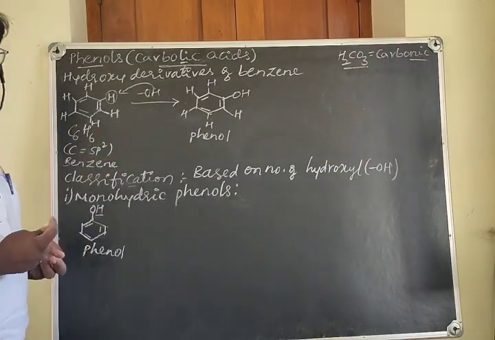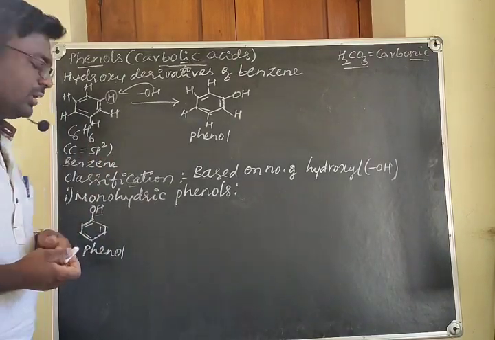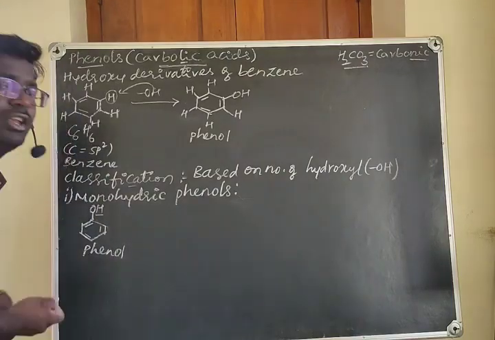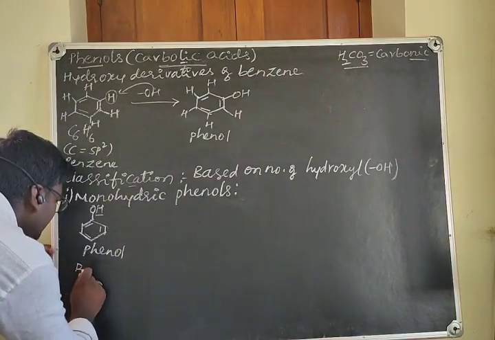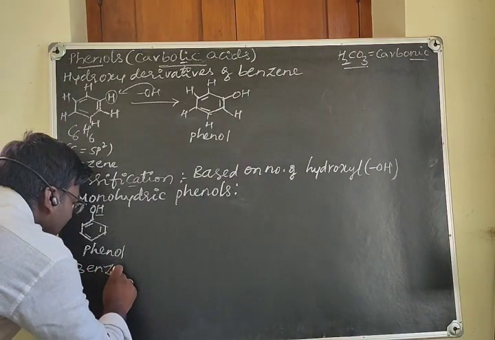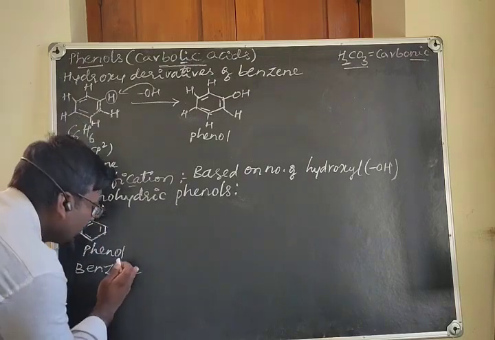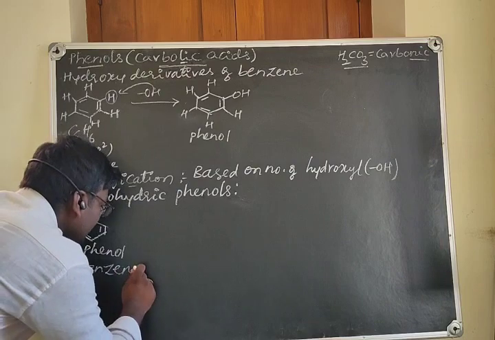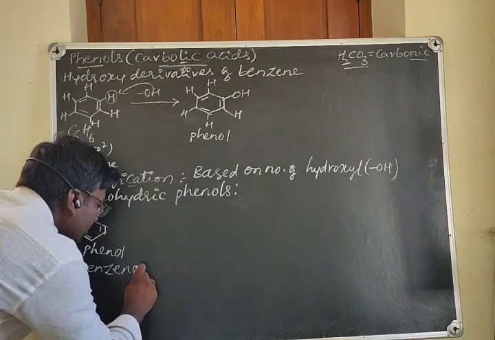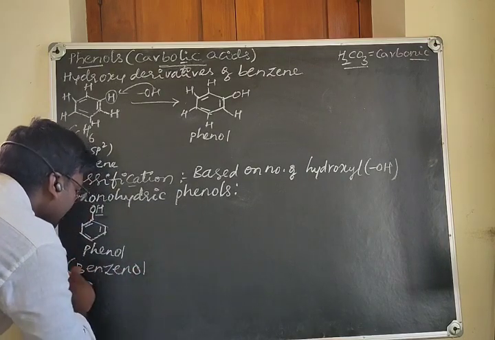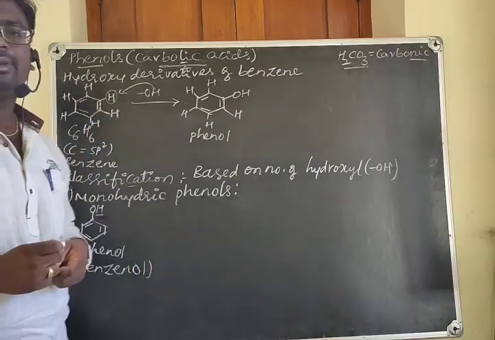So for hydroxyl groups we call the suffix OL. I already told you, whenever one functional group is there, you replace the E of benzene and the suffix for OH is OL. So the IUPAC name is benzenol.